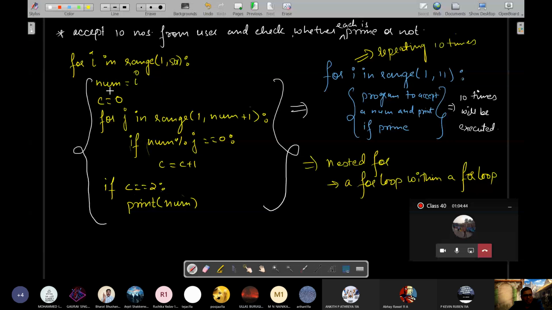Okay. Now in this program, how can you further improve it? See, you are writing num is equals to I, and then you are using num. So why not replace this line? Get rid of this line itself completely. And then change this to I. वही बात है ना, पहले I को num बना रहे हो, फिर num use करो. Directly use कर लो I.